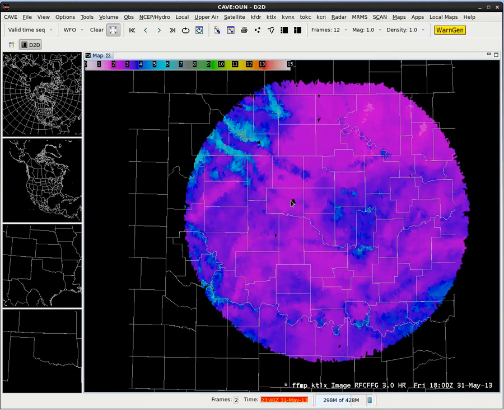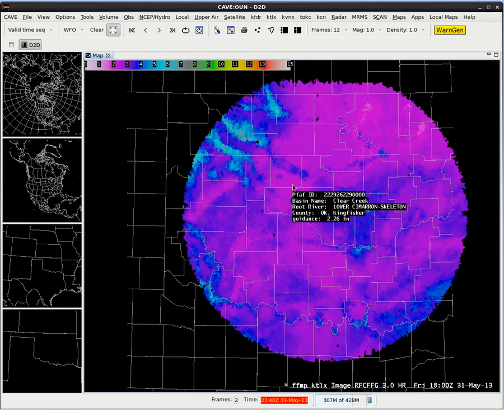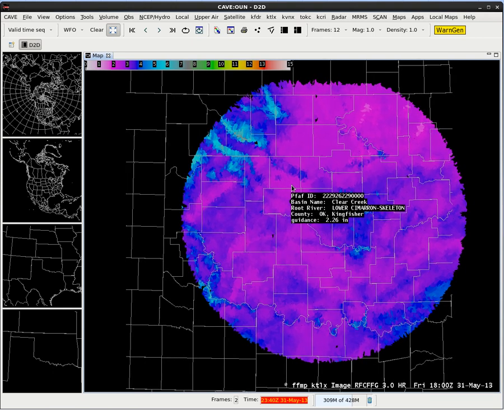So what FFMP does with all its precip and all its flash flood guidance and all its sources is it takes this, in this case, a 1 kilometer by 1 kilometer gridded FFG. It's going to average that out over the small stream basins, and then it's going to give you the average value. So if I sample a point out here, this point says for a 3-hour duration flash flood guidance, I need about 2 1/4 inches of precipitation before I get to roughly the threshold where flash flooding threat becomes more significant.